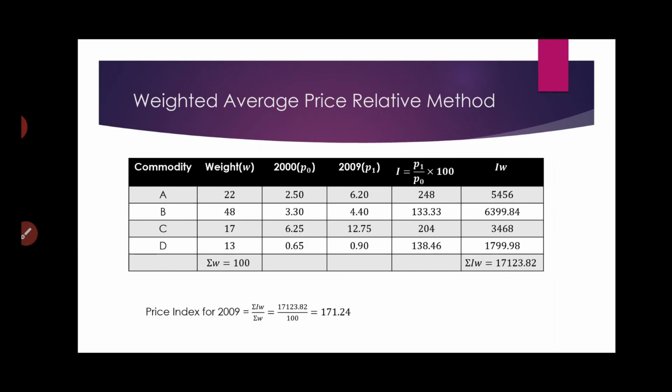That means the price has gone up by 71.24%. So please ensure you write that statement. I hope this is clear now.